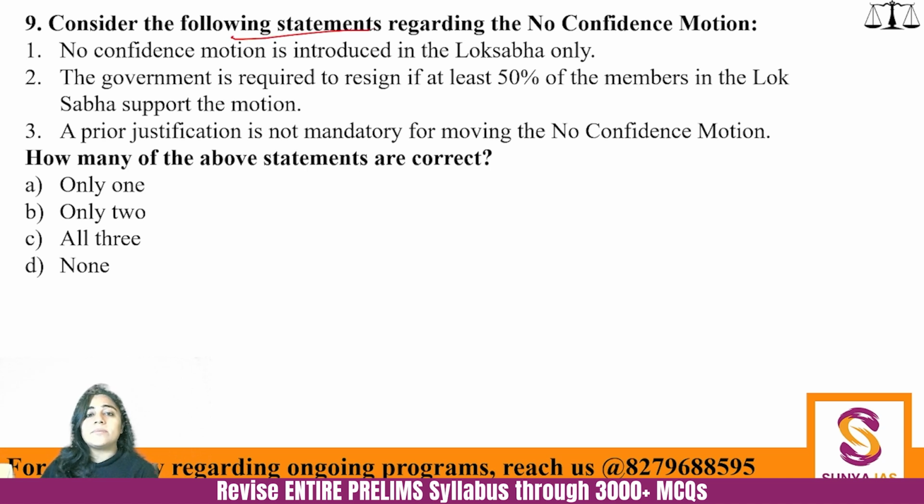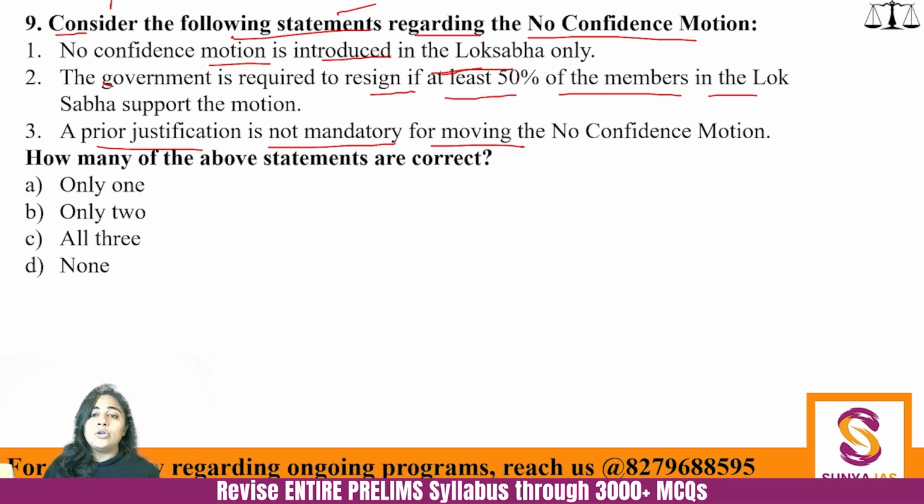Consider the following statements regarding no confidence motion. Now this is a new topic. No confidence motion is introduced in the Lok Sabha only. The government is required to resign if at least 50% of the members in the Lok Sabha support the motion. And a prior justification is not mandatory for moving the no confidence motion. How many of the given statements are correct?